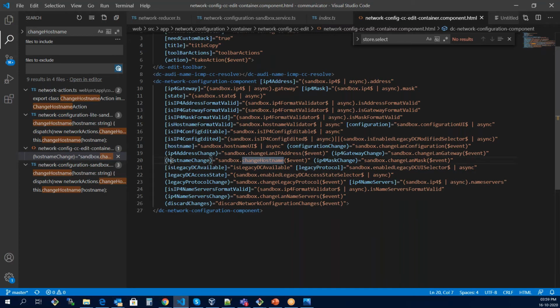anything has been changed, this method is going to be called. If there's any change in the host name, it is going to call the function sandbox.hostname, change hostname, and we will pass event to it. This event will contain different properties, and it will also contain the new value of the hostname.